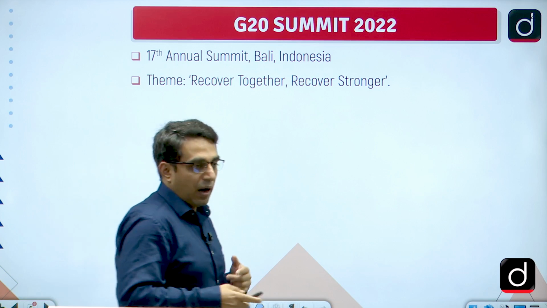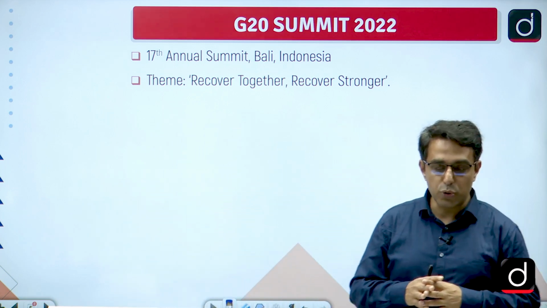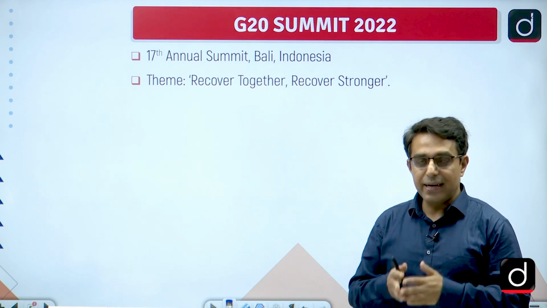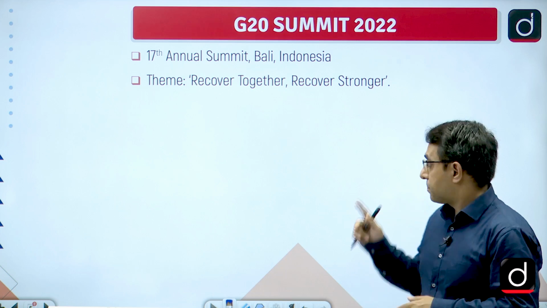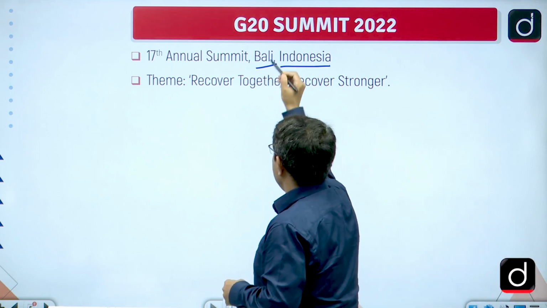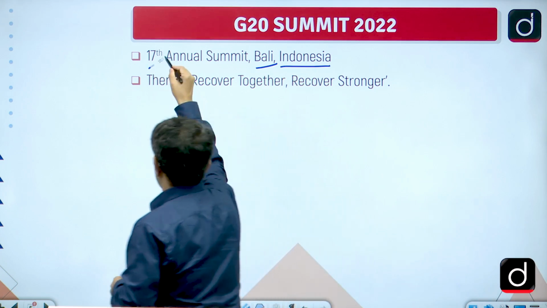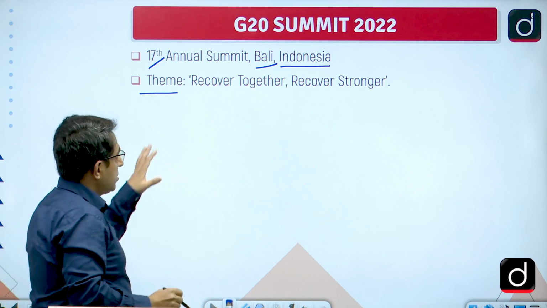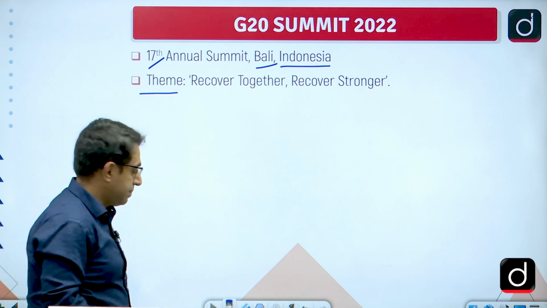So we should be aware about the summit which has already taken place in 2022 and also the summit which is going to be hosted by India this year in 2023. This summit was hosted by Indonesia at Bali and it was the 17th annual summit of G20. The theme of the summit was Recover Together, Recover Stronger.